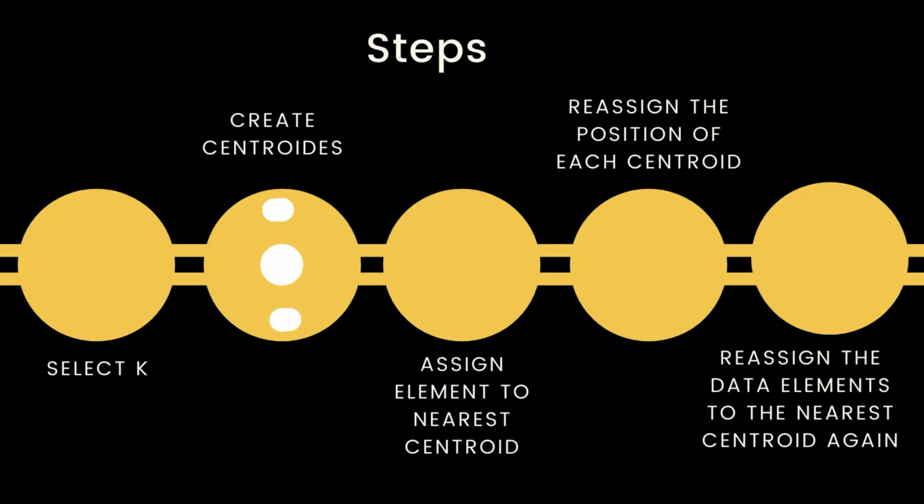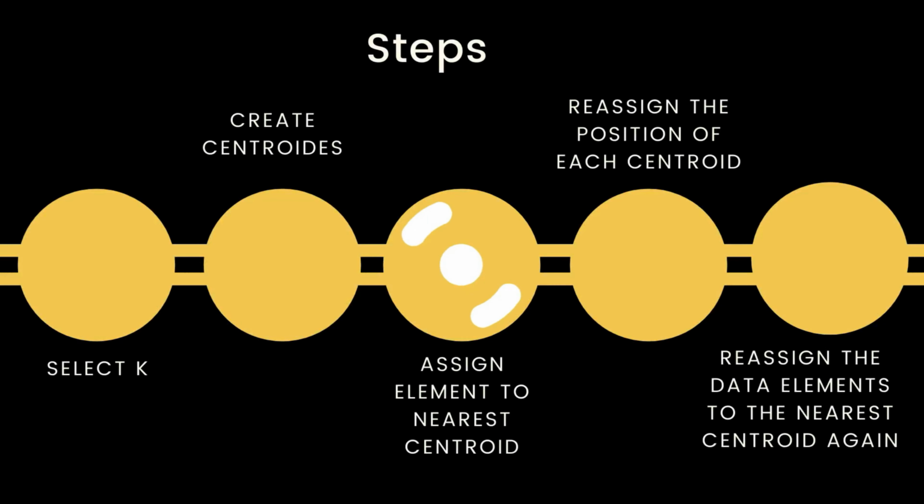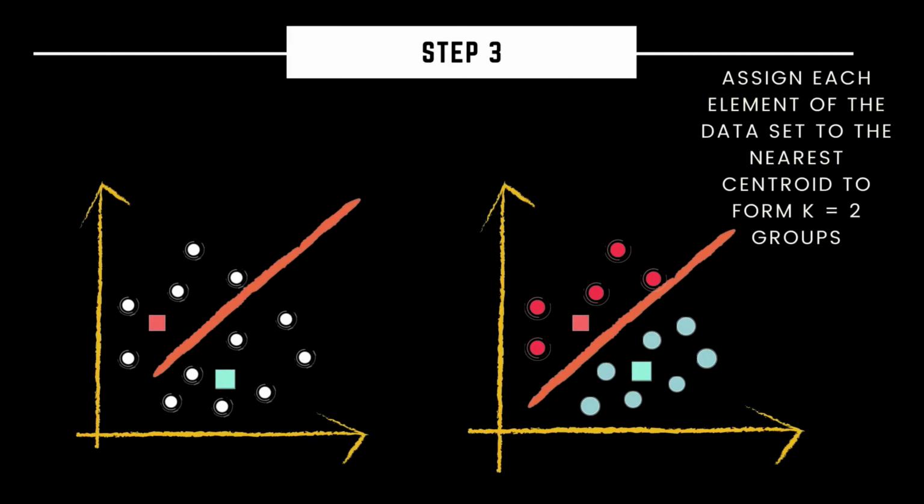The next step is to create centroids. Randomly, the algorithm selects key points that will be called the first centroids. In this case, we are working with k equal 2. After that, the algorithm assigns each element of the data set to the nearest centroid to form the first clusters.